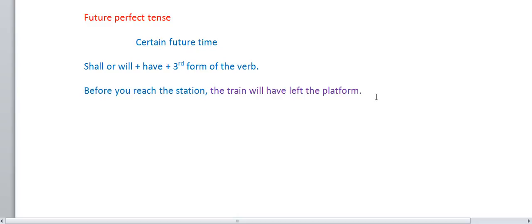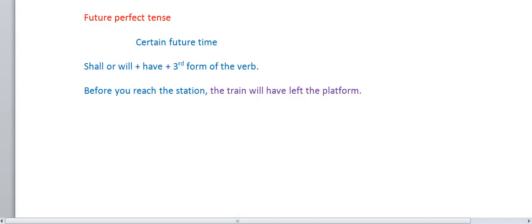Before you go to see your grandfather, he will have died. He will have died. He will have left the place. It is not happening yet, but it is done. It is 100% it will be done.